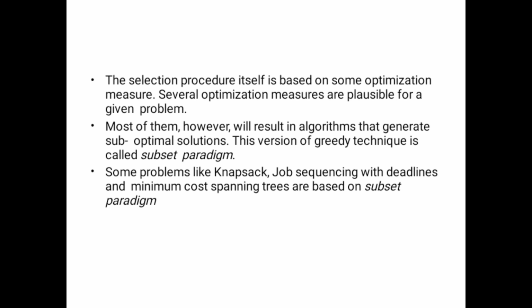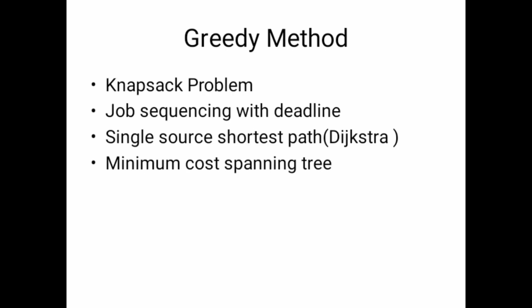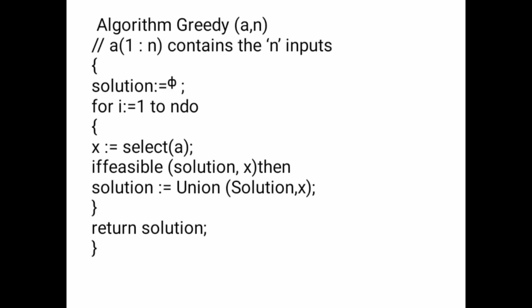The selection procedure itself is based on some optimization measure. Several optimization measures are plausible for a given problem. Most of them, however, will result in algorithms that generate suboptimal solutions. This version of greedy technique is called the subset paradigm. Some of the examples of the greedy method are knapsack problem, job sequencing with deadline, single source shortest path, and minimum cost spanning tree. Now we'll see the algorithm.